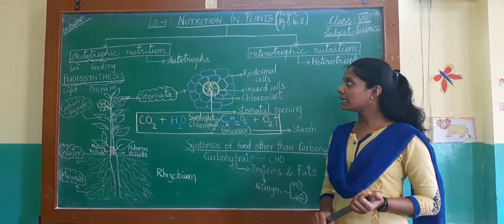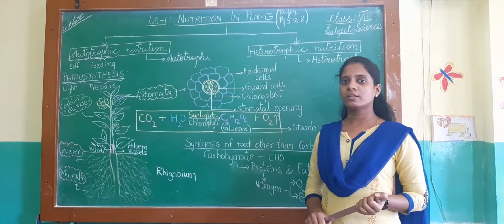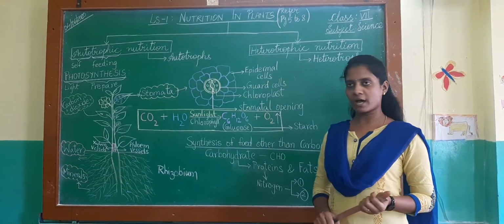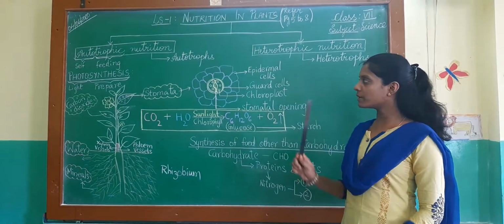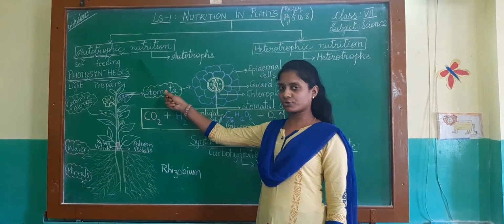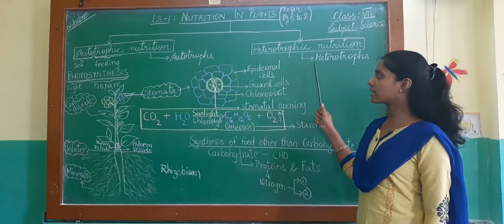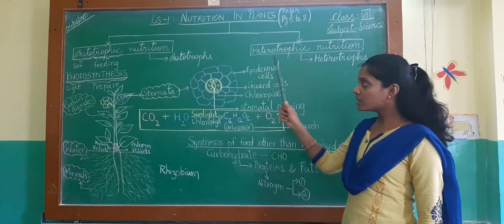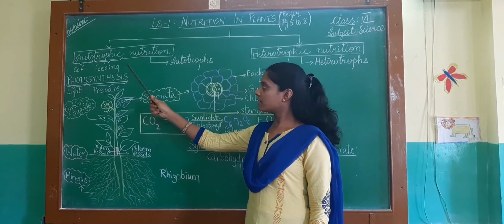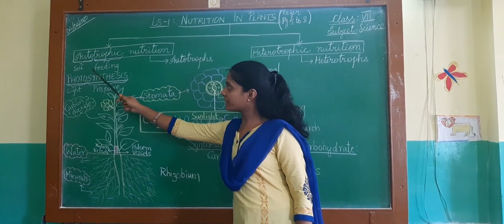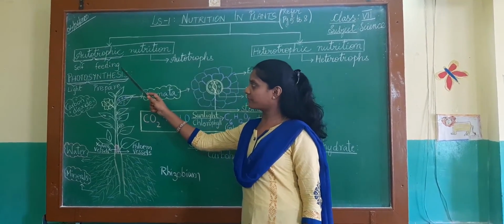Now, let us learn about the role of nutrition in plants. There are two modes of nutrition. The first one is autotrophic nutrition and the second one is heterotrophic nutrition. The word autotrophic can be divided into two parts. The first word auto means self and trophic means feeding.